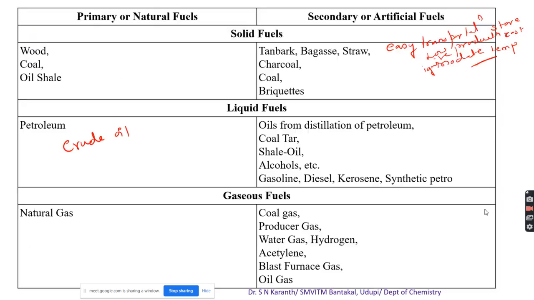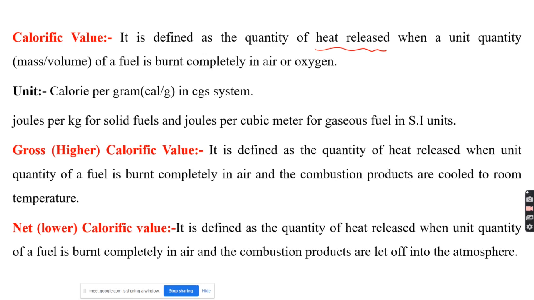The calorific value of a fuel sample is defined as the quantity of heat released when a unit quantity of fuel is burnt completely in air or oxygen. That is usually taken in the unit calorie per gram, that is the CGS unit. In the SI system, it is joules per kg.